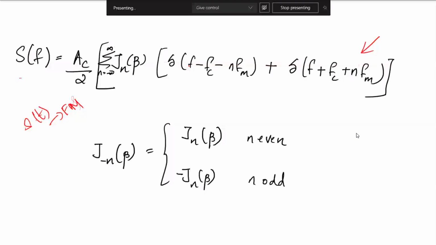What do you say about the frequency components? This n is varying from minus infinity to infinity, and J n beta can be considered as the weight for delta f minus fc minus nfm and delta f plus fc plus nfm.